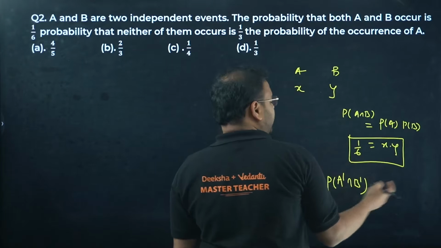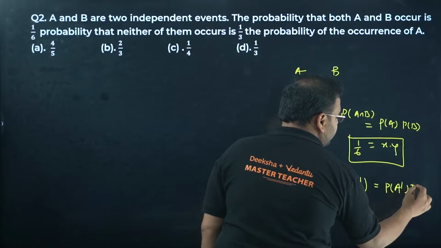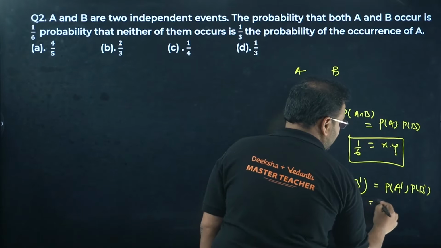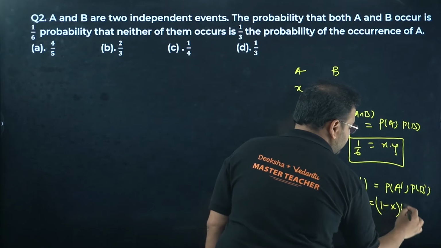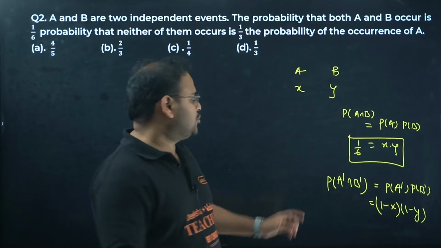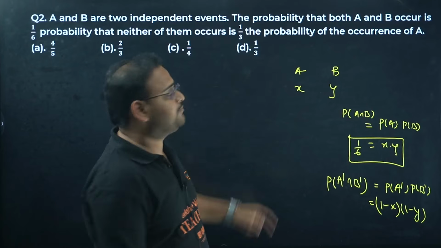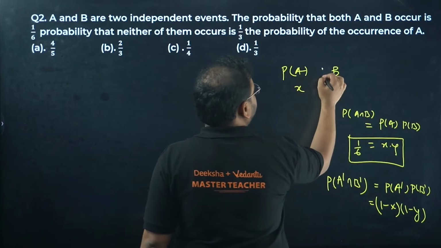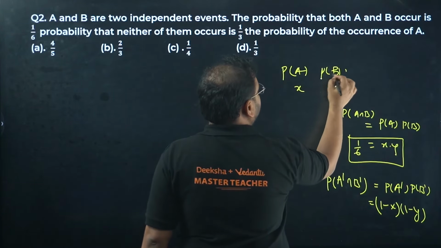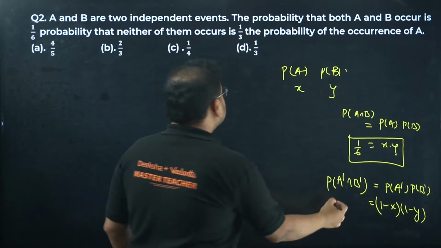They're saying that neither of them occurs, meaning they're talking about A dash intersection B dash, none of them occurring. It becomes P(A dash) into P(B dash), which is (1 minus X) into (1 minus Y). We all know how to find the complement: 1 minus the probability of A, and P(A) is taken as X. You can see here, this is your P(A), this is your P(B). Assumptions have been clearly mentioned over here, and this is given as 1/3.